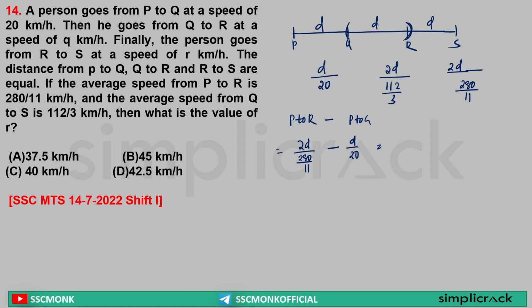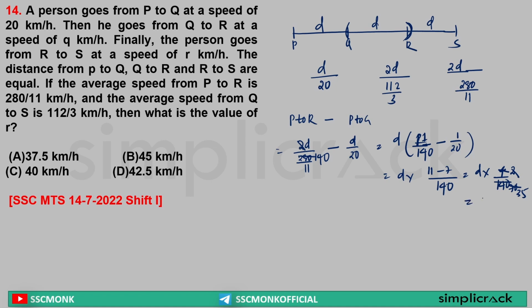So this will be D common. So 11 into 2 is equal to 22, or 2 140 is a 280. So I can write directly 11 by 140 minus 1 by 20. This is what it is. Sir, it will be D into 140 is the denominator. So 11 minus 7, that is equal to D into 4 by 140, or 2 2 is a 4, 2 70 is a 140, 2 35 is a 70. So what is the speed or the time taken by Q to R? Sir, it is D by 35.